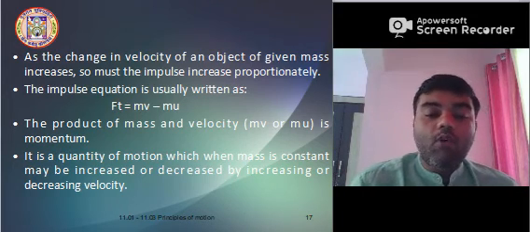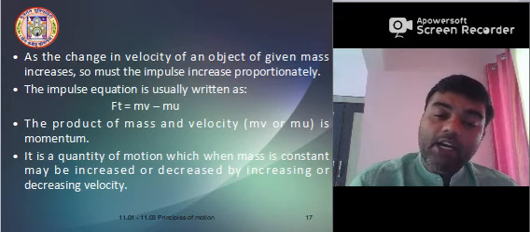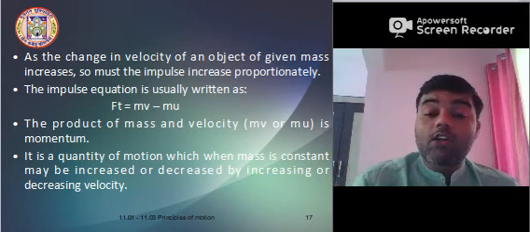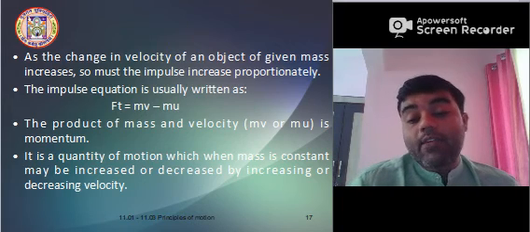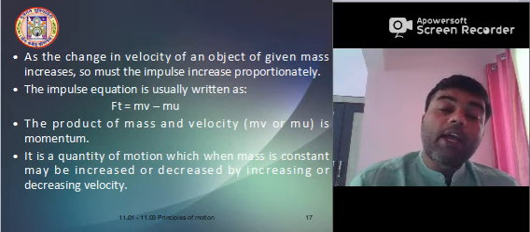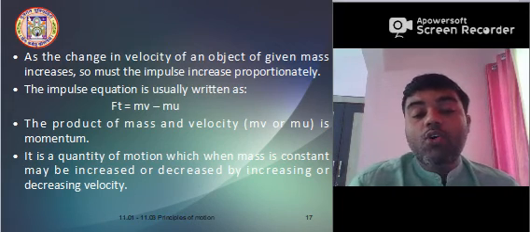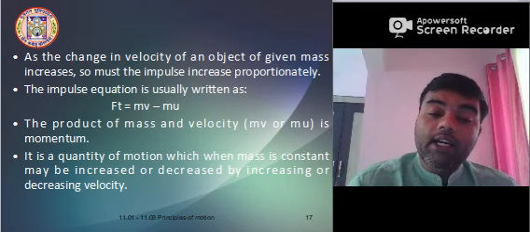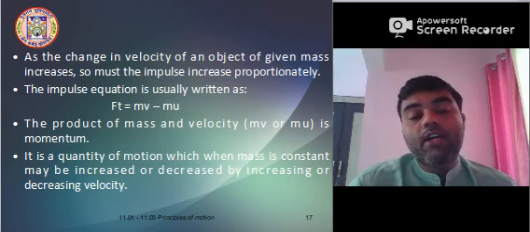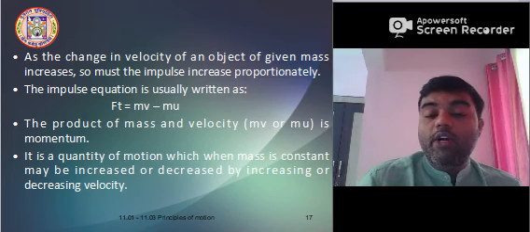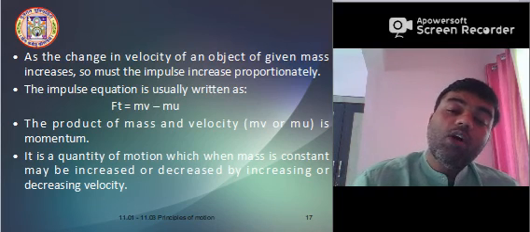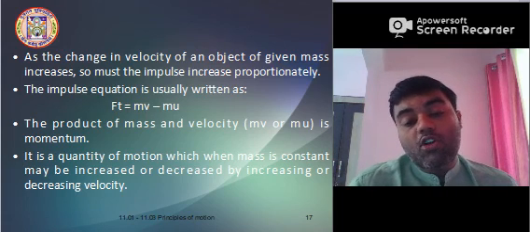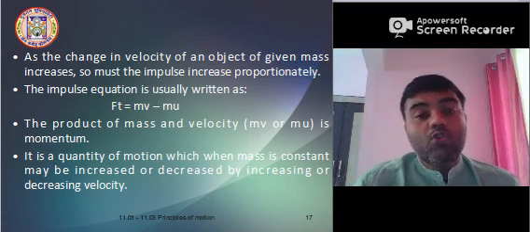One should understand what momentum is, what speed is, what mass is, what velocity is, and dy by dt, derivation, integration; you should be very clear with that. It is the quantity of motion, which when mass is constant may be increased or decreased by increasing or decreasing velocity. So it is a very easy method to understand Newton's second law. Okay, so thank you.